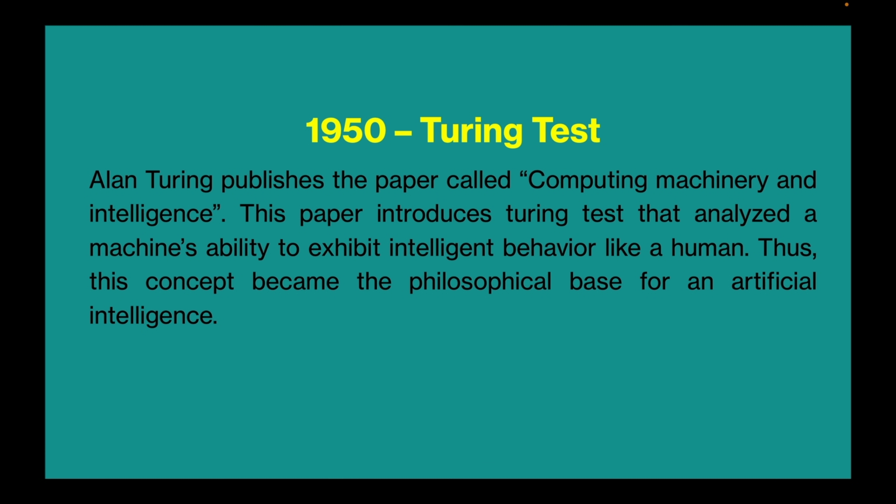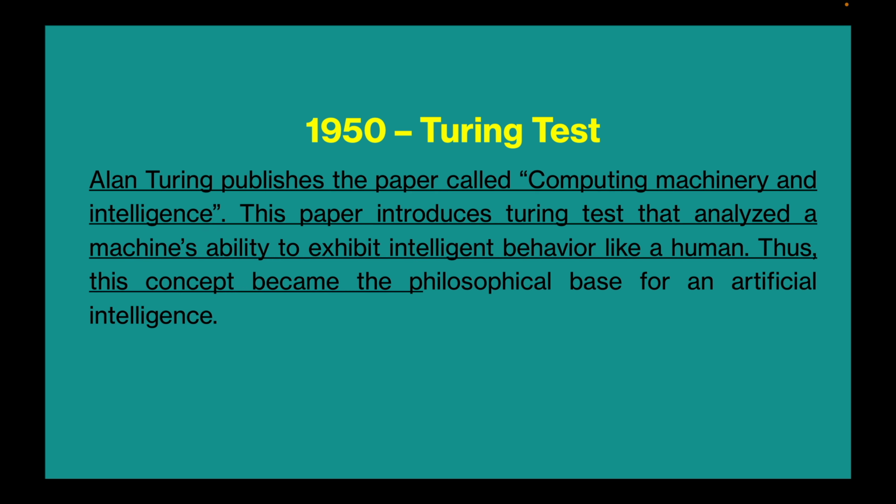intelligence. In 1950, Alan Turing publishes the paper called Computing Machinery and Intelligence. This paper introduces the Turing test, which analyzes a machine's ability to exhibit intelligent behavior like a human. So this concept became the philosophical base for artificial intelligence.